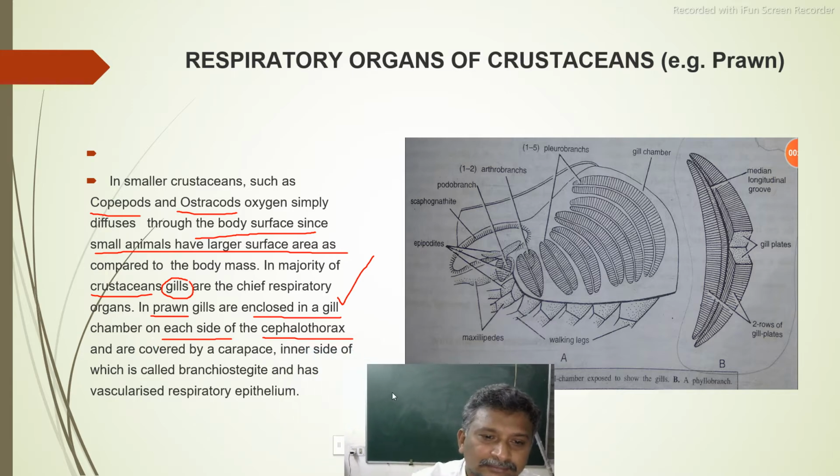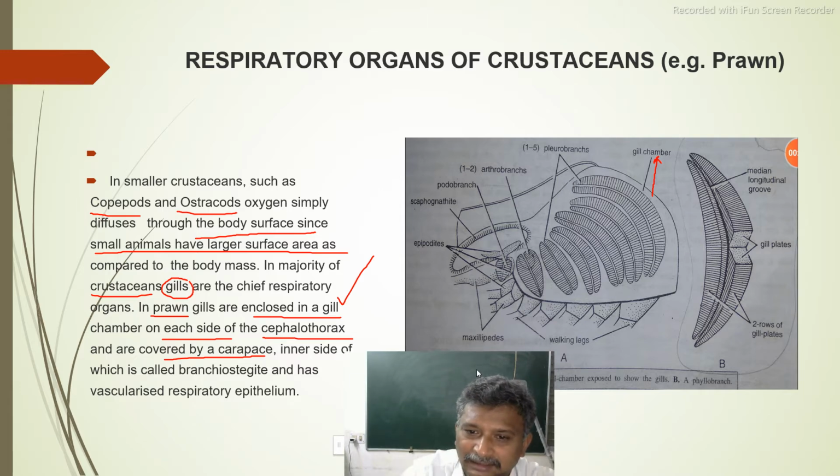Okay. Now, they are covered by a carapace. Now I am discussing this area. This is a gill chamber. On it, one more covering will be there, generally called a carapace.